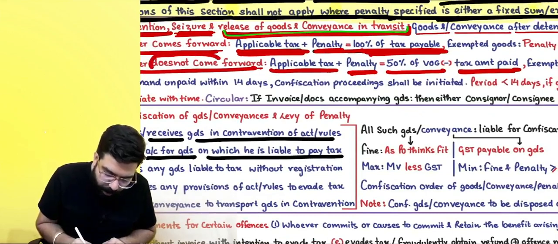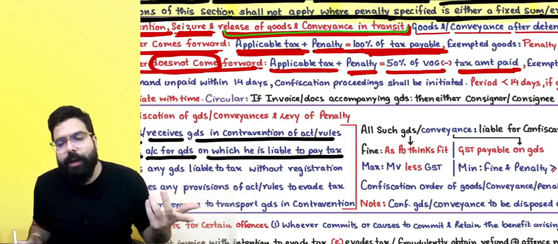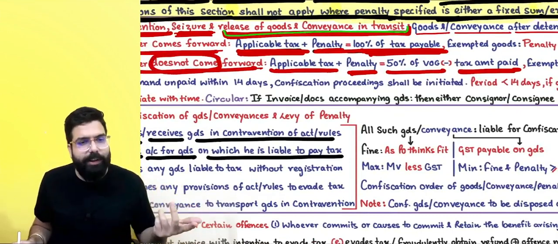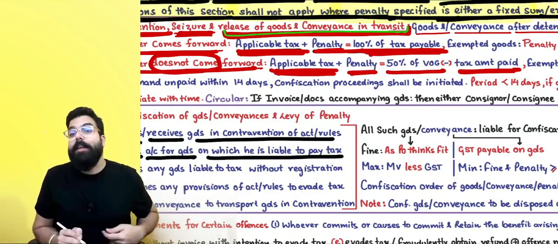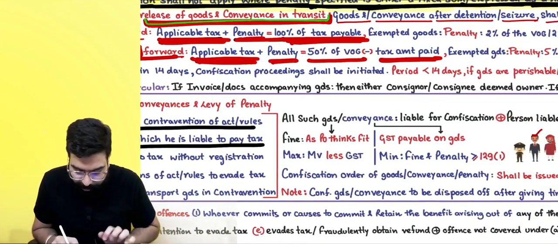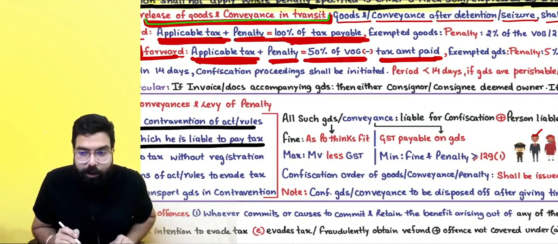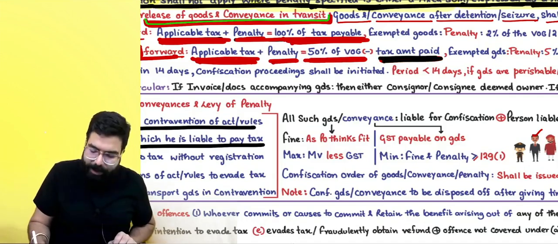If the owner does not come forward, the officer there will get angry. First of all, he'll tell you, please pay the tax. Then he will tell you, please pay the penalty. And the penalty here is 50% of the value of the goods minus the tax amount paid. Everyone over here now.